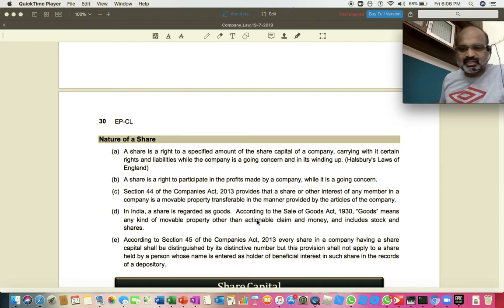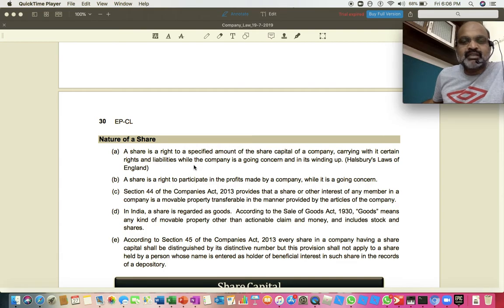Then the last point says very clearly, every share in a company having share capital shall be distinct with distinctive numbers. That means when the shares are issued, they have to be issued in terms of numbers. If 1 lakh shares are issued, the last number is going to be 1 lakh. So they have to be issued in terms of distinctive numbers.